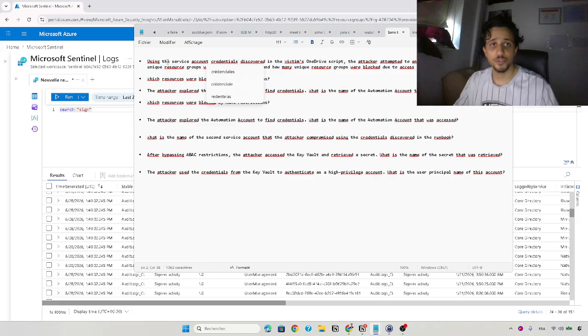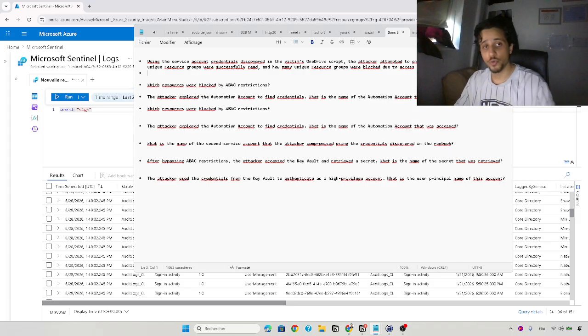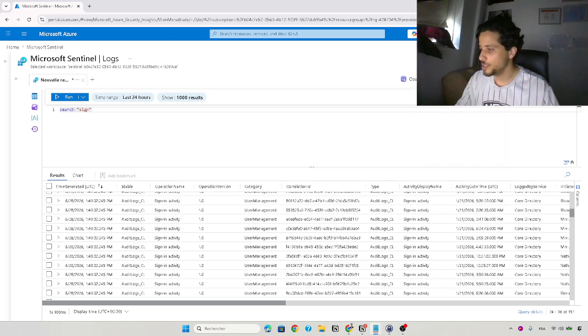The question says: using the service account credential discovered in the victim OneDrive script, the attacker attempted to enumerate resource groups. How many unique resource groups were successfully read, and how many unique resource groups were blocked due to access restriction? So what are you gonna do? To respond to this, first of all, we're gonna search for